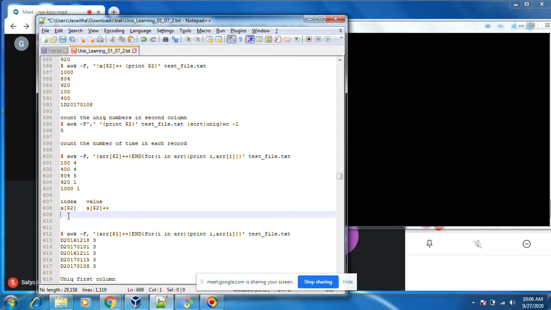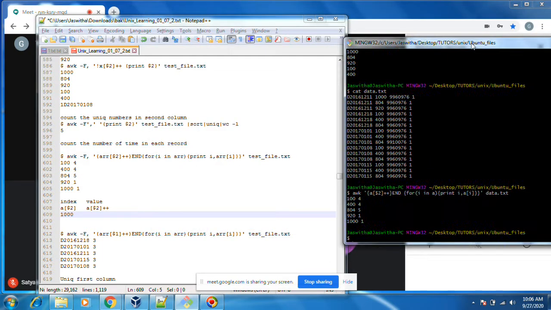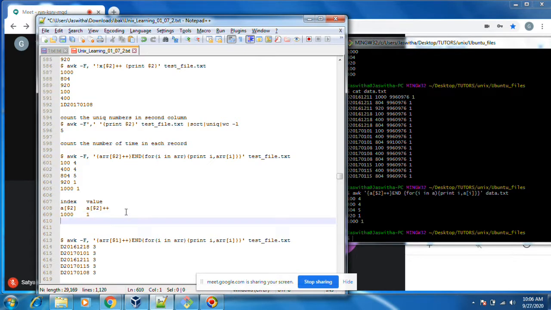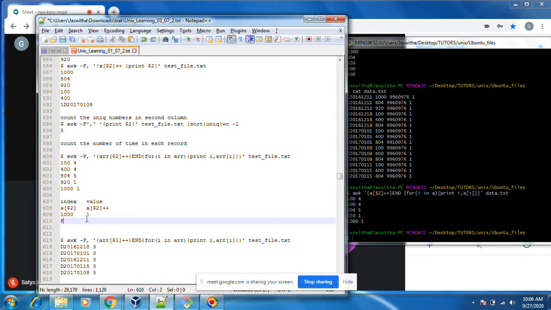a of $2: the first time 1000 came, the value will be 1 here. Next time 804 came, it will add a new index, and the value becomes 1.